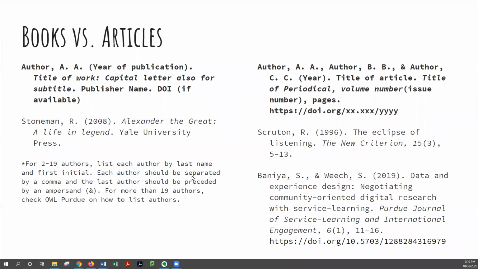For more than 19 authors, you want to check OWL Purdue on how to list this. I don't think you guys are ever going to see a situation where you have more than 19 authors, but if that happens, make sure that you are checking the OWL Purdue on how to do this. You also want to make sure you're reading that on how to do in-text citations as well, because it's slightly different between the in-text citations and the Works Cited page.